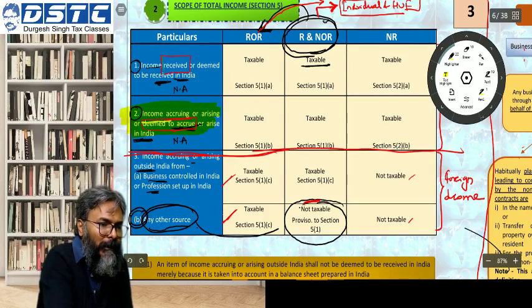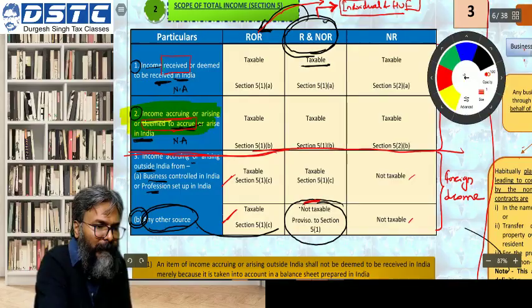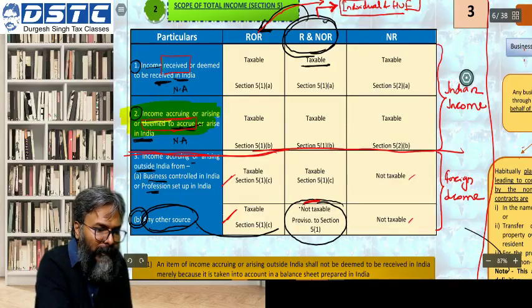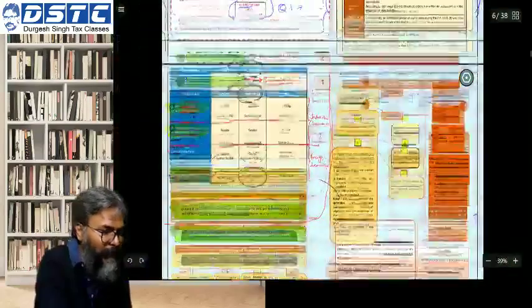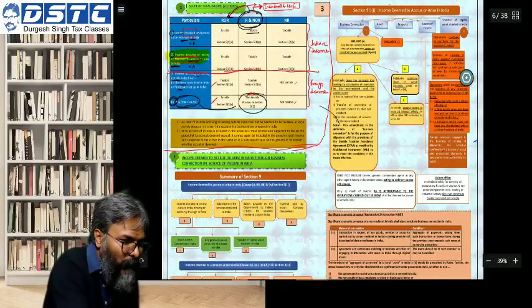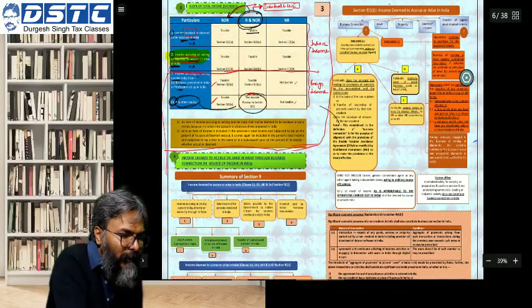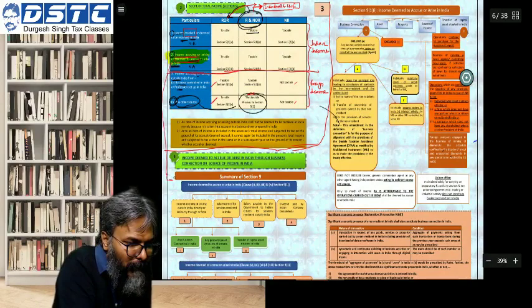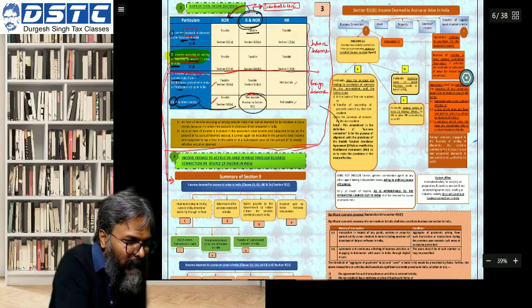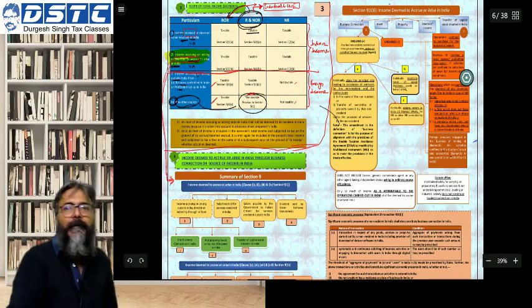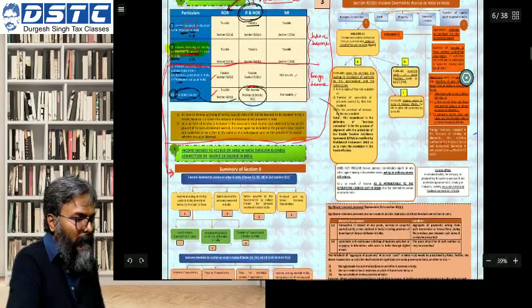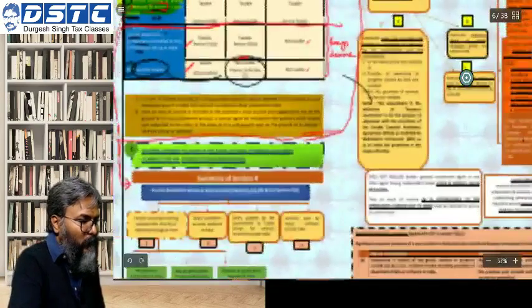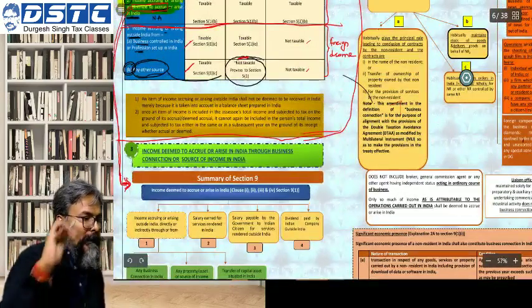This is what they have sought to clarify through section number 9. I am just connecting this part so that you understand that this is what they are trying to focus on in section number 9.